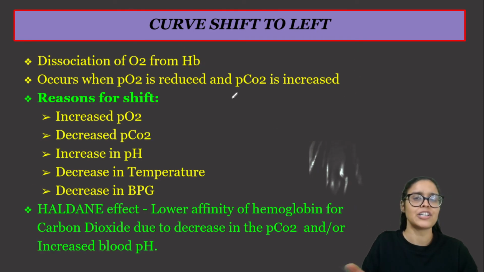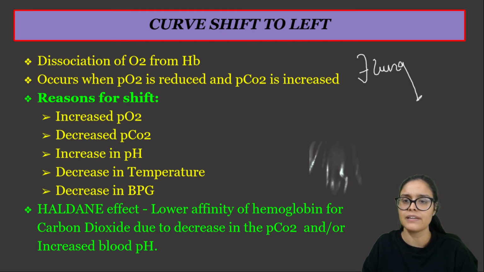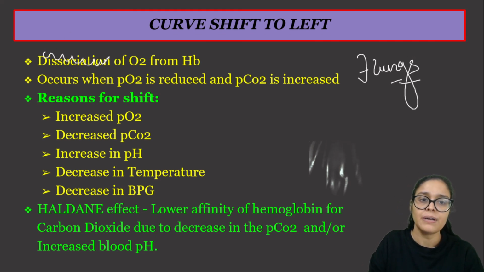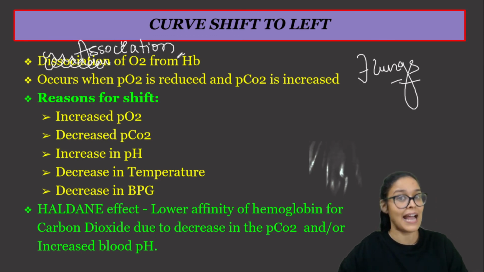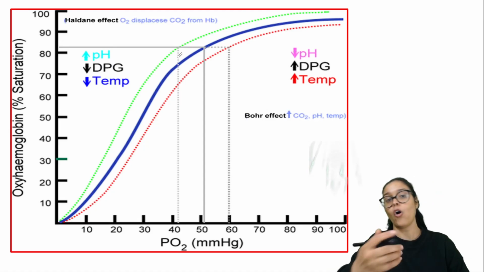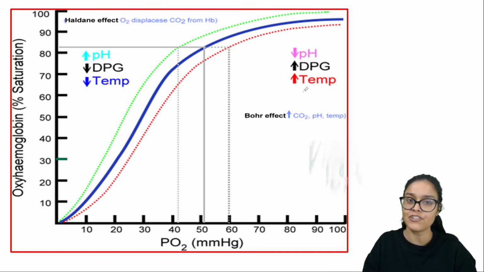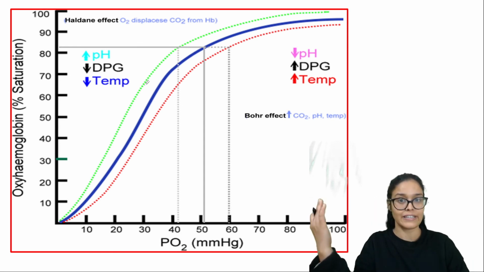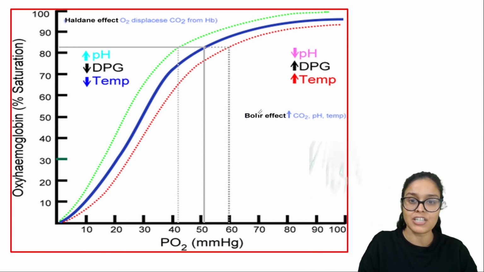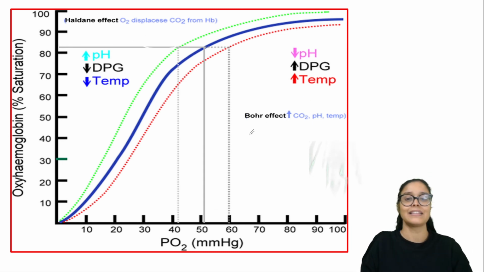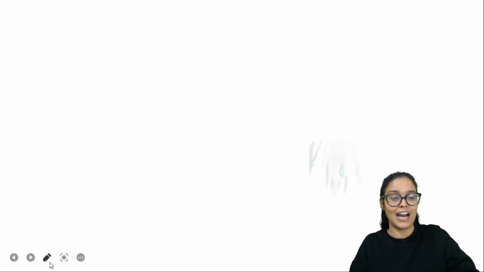In the left shift all the conditions will be opposite because it would happen in the lungs. So here not dissociation but association would happen. So here association of oxygen with hemoglobin happens in the lungs, Haldane effect. So you have to remember all these things, and I have already told you all of them, and this is the graph of left shift and right shift that I have already discussed with you, right? So right shift is for Bohr's effect, left shift is for the Haldane effect happening in the lungs. This is happening in tissue, and I'm pretty sure everything is clear to everyone now.